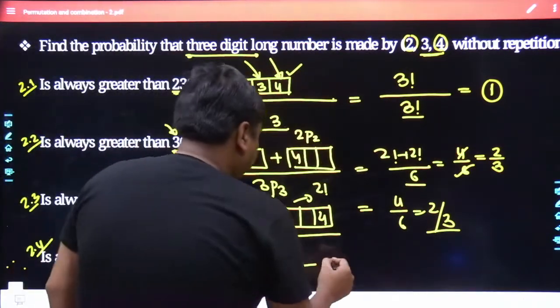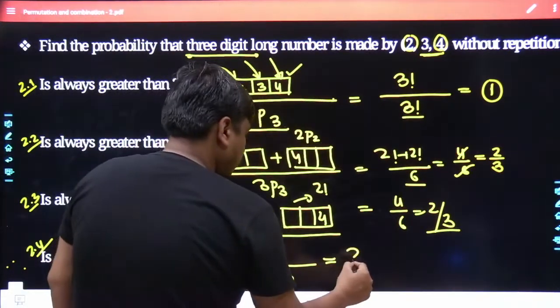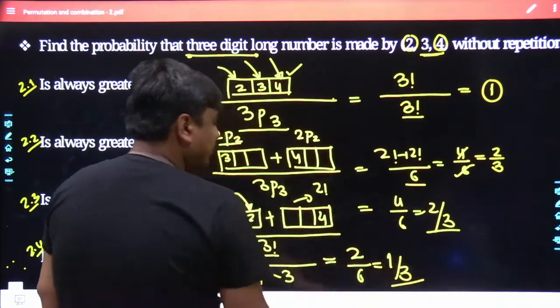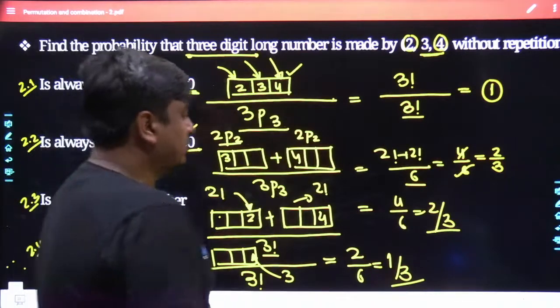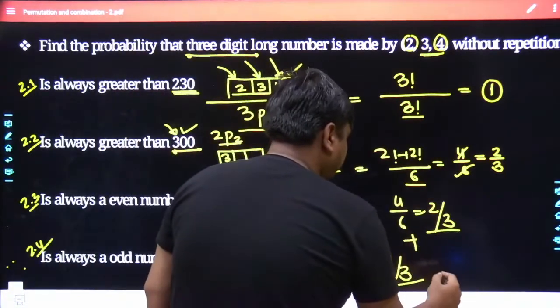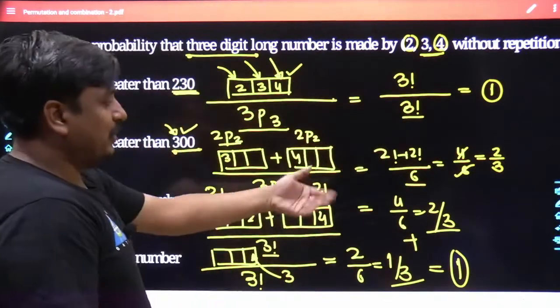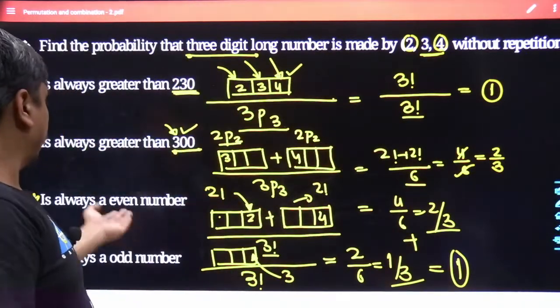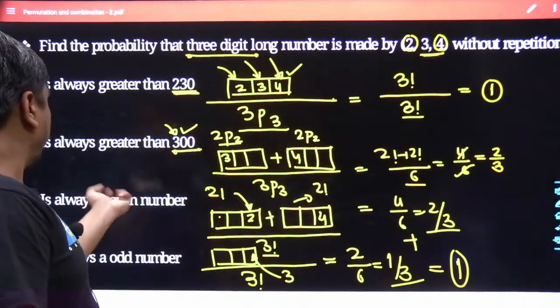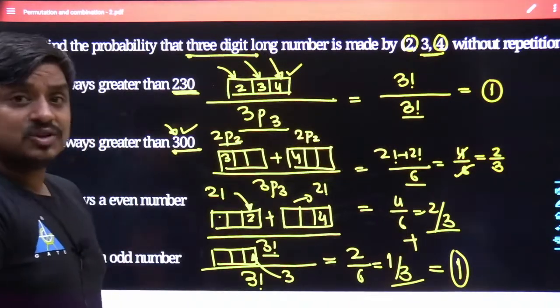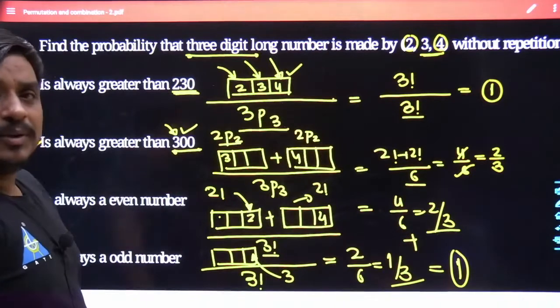So here it becomes 2 divided by 6, and the result is simply going to be 1 upon 3. And once you add 2 divided by 3 and 1 divided by 3, the result has to be 1. What does it indicate? They are complementary events. Because in 2.3, we were in search of an even number. In 2.4, we were in search of an odd number. So obviously they complement each other.